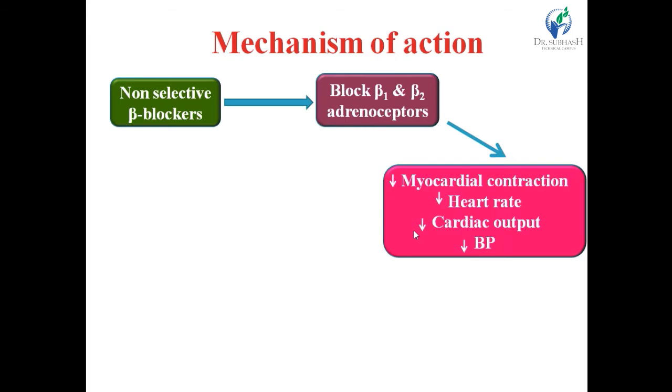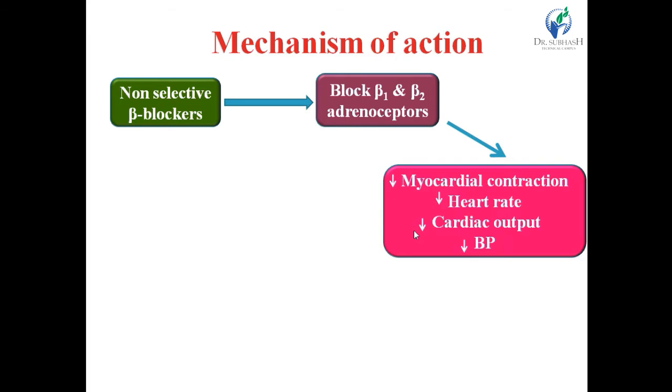It produces its effect on the heart only: decreased myocardial contractility, decreased heart rate, and decreased cardiac output. So when studying beta blockers, keep in mind that they act on the heart rather than blood vessels.